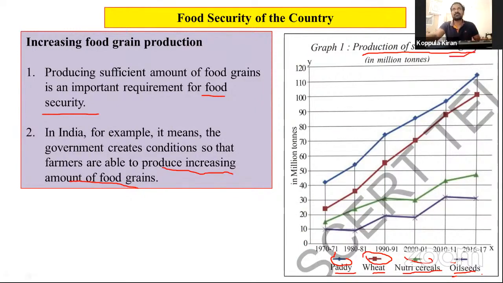Which production? Food grains. What are the food grains? These are paddy, wheat, nutri cereals, oil seeds. These are the food grains we can produce. Okay, next slide we can understand. There are some questions there. You can understand easily. Let us go to the next slide.